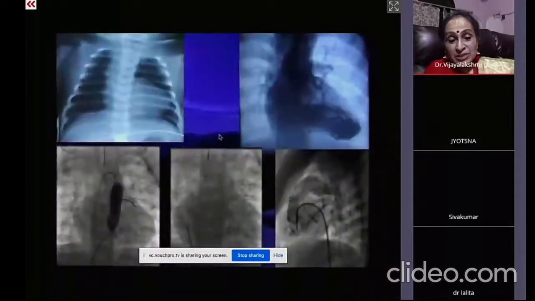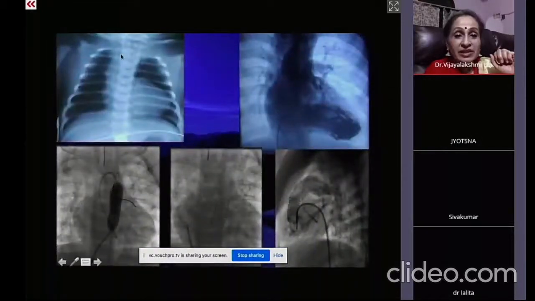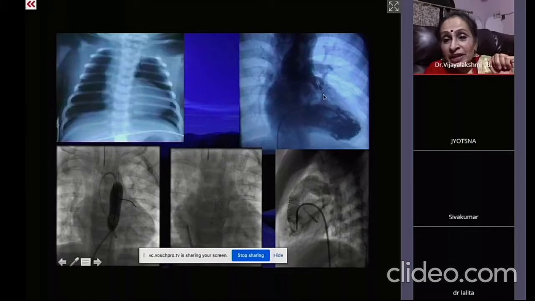Now you can see in the X-ray, there is a right-sided aortic arch. There is a total oligemia. You can see that hardly there is any flow. That is because I have frozen the frame so that people can make out. This is the infundibular portion. It is so tight. And this is valvar. You can see that it is a pinpoint. Can you see that? It's almost pinpoint valvar.